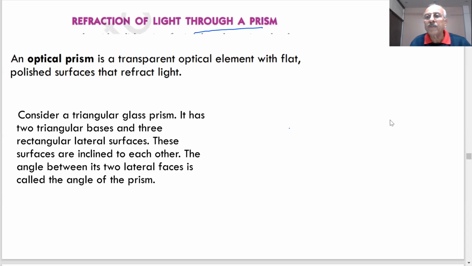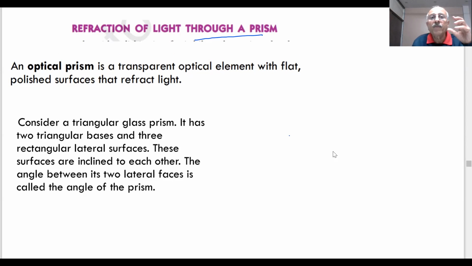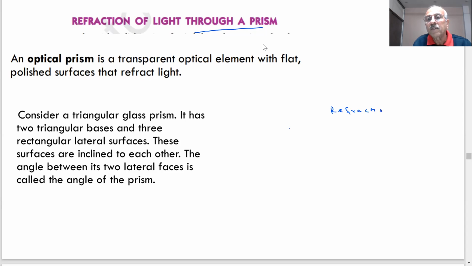You already know when light passes from one medium to another medium, it undergoes refraction. That means when light passes from rare to dense medium, it bends towards the normal. And when light passes from dense to rare medium, it bends away from the normal. What is the reason of the refraction? We told you students that when light passes from one medium to another medium, it undergoes refraction. We have discussed with you refraction of light, yes or no?